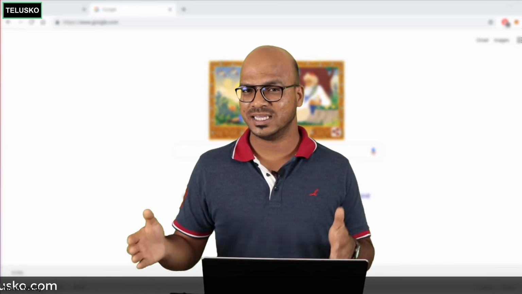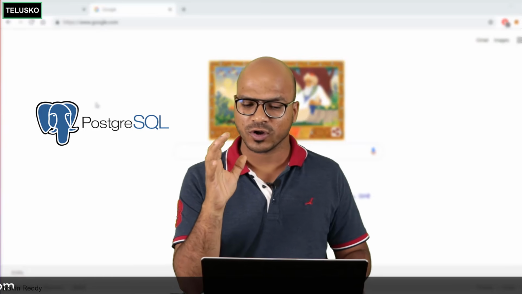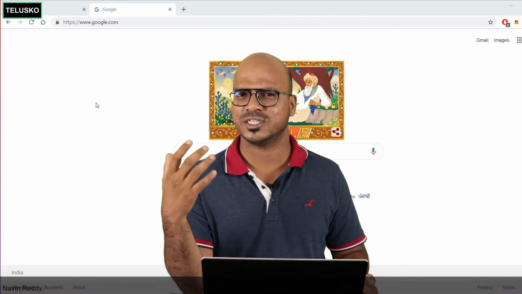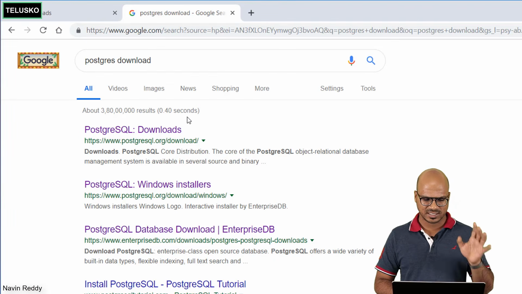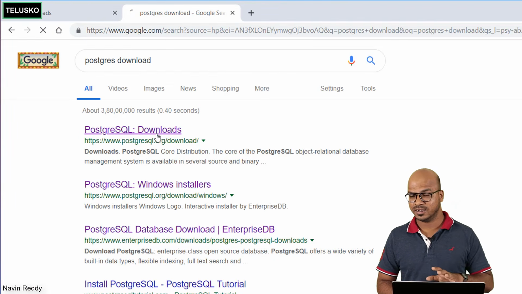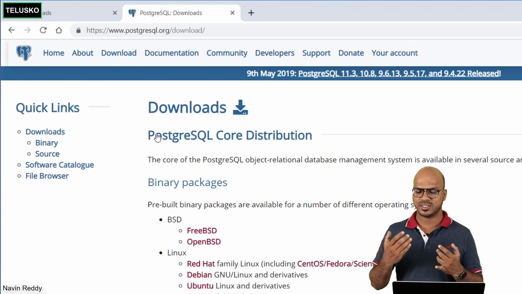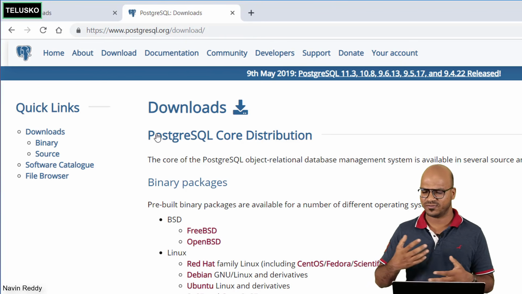And for this series, we are going to use Postgres. So what we will do now is we'll install a software which is Postgres DBMS. You can search for Postgres download, and this is the official website. You can simply click here. Now, based on your OS, if you're using Mac, Linux, or Windows, we have a different setup.